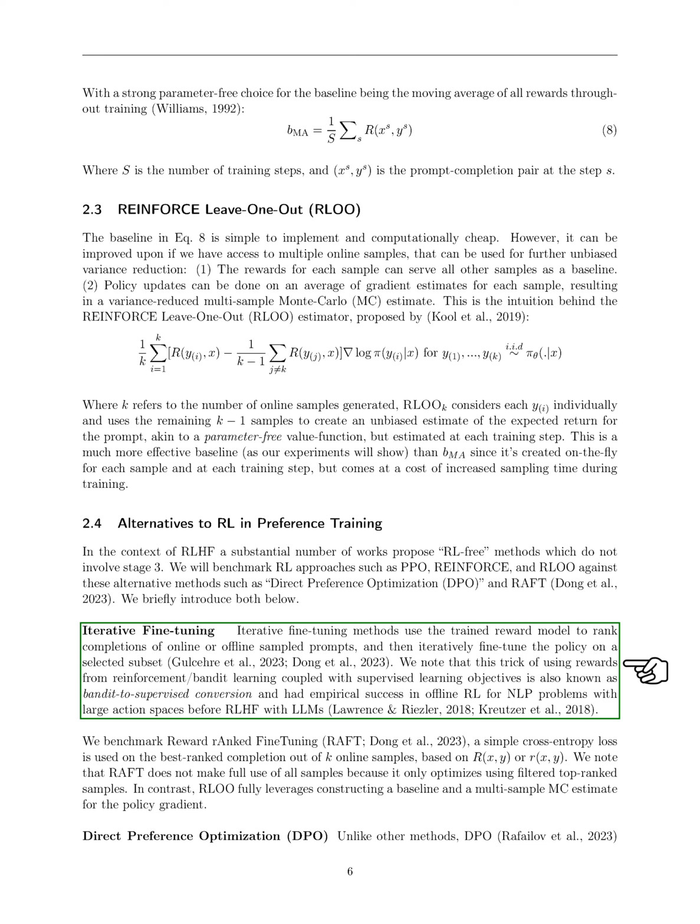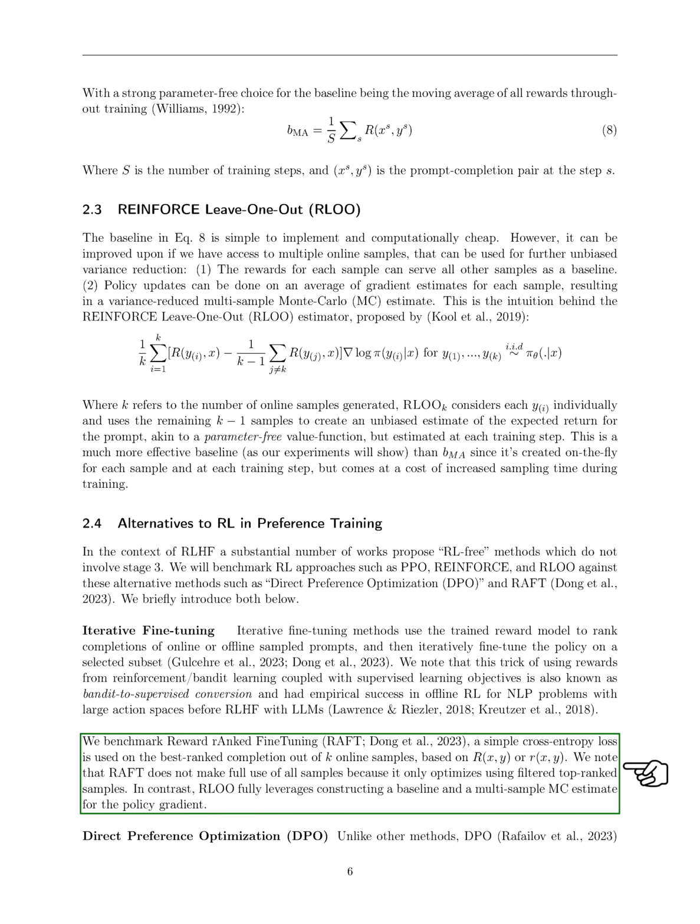Specifically, iterative fine-tuning methods use the trained reward model to rank different outcomes and then iteratively fine-tune the policy based on a selected subset. This approach, which combines rewards from reinforcement or bandit learning with supervised learning objectives, has shown success in offline reinforcement learning for natural language processing problems with large action spaces before the advent of reinforcement learning with large language models.